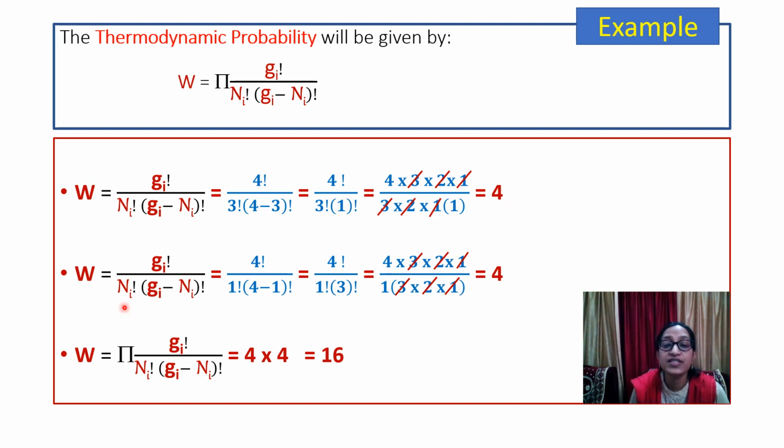Similarly, for the second energy level, we have seen there was 1 particle and 4 energy states available. So we have got here 4. So 4 into 4 will give 16. So we can easily calculate just by taking the product of all the W's.